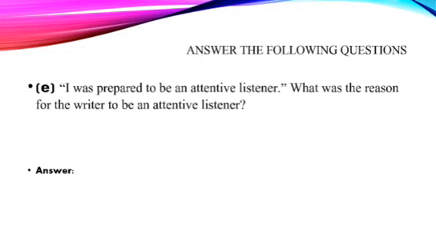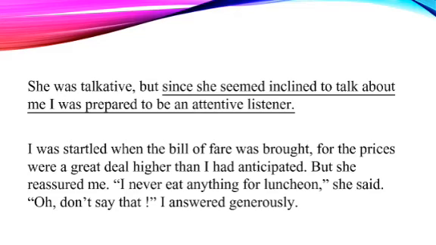Question number E. I was prepared to be an attentive listener. What was the reason for the writer to be an attentive listener? Let us check why he became an attentive listener. Check out the underlined sentences. Since she seemed inclined to talk about me, I was prepared to be an attentive listener.